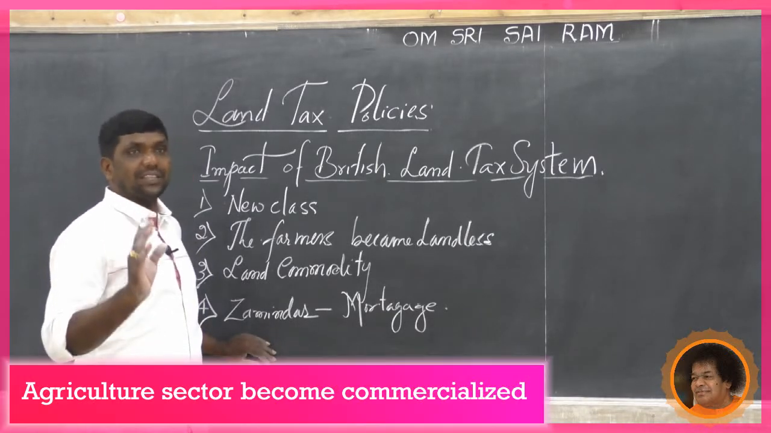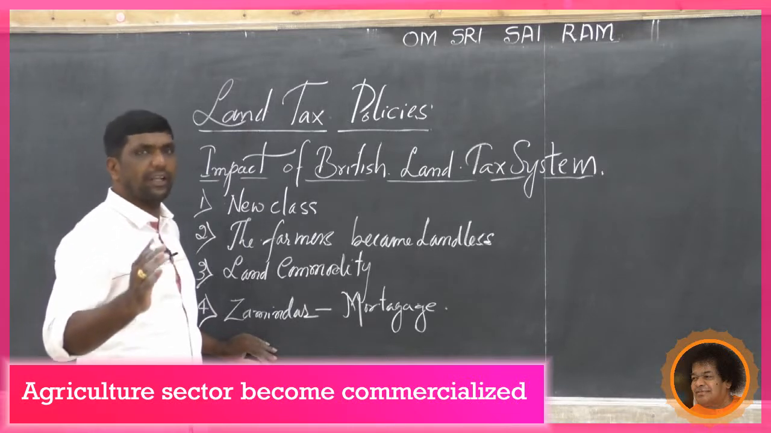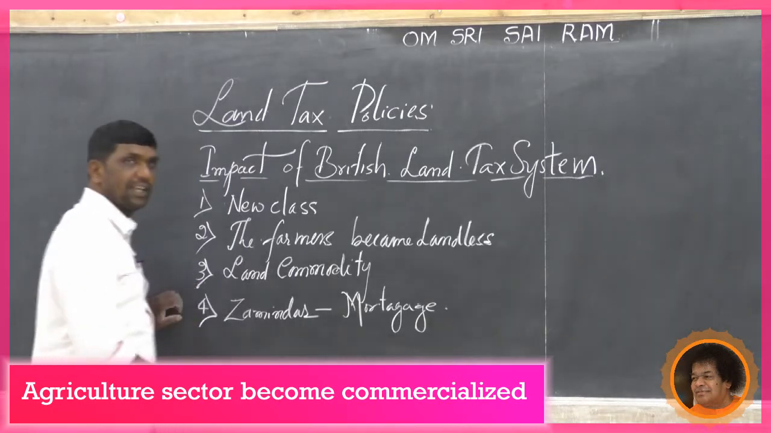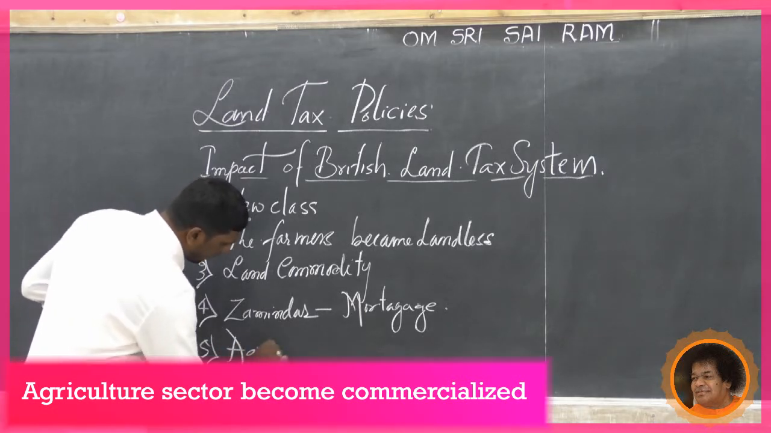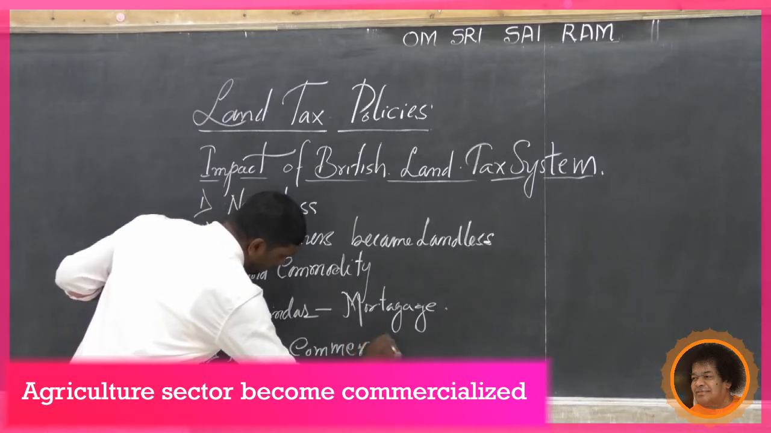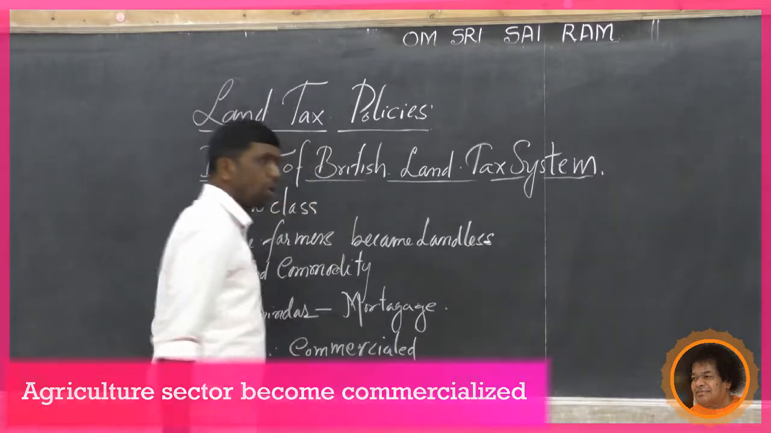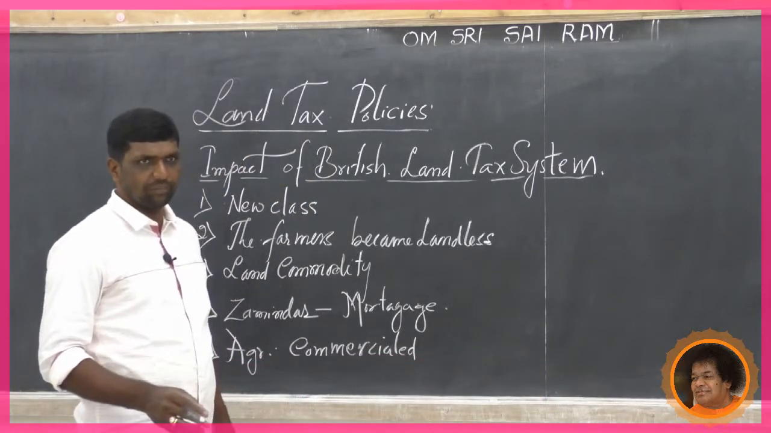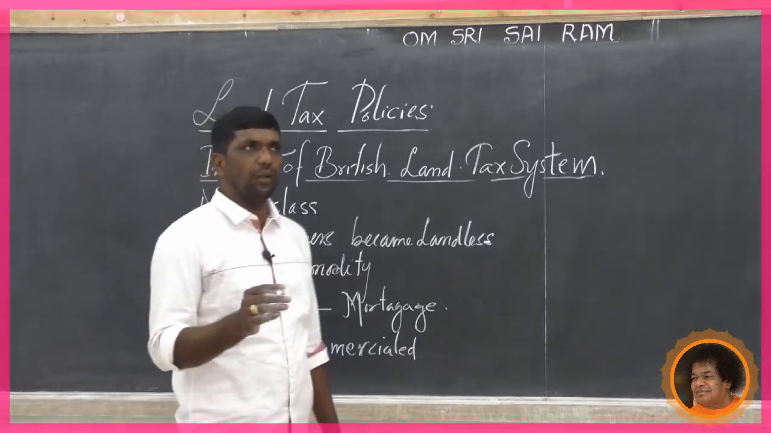Then the agriculture sector became commercialized, and had to grow raw materials needed by industries back in England. Fifth point, agriculture became commercialized. They commercialized for the sake of British industries, to protect the interest of British industries. These are all the impacts.